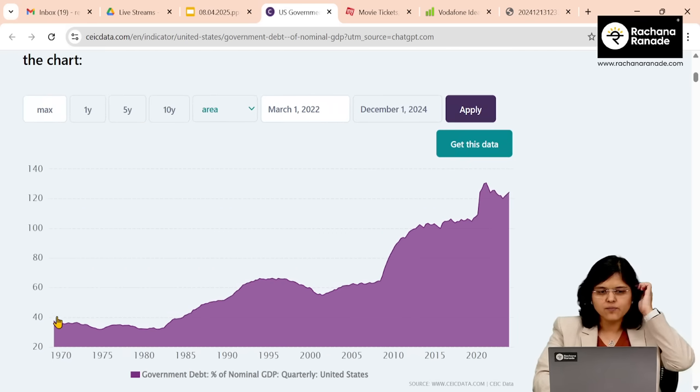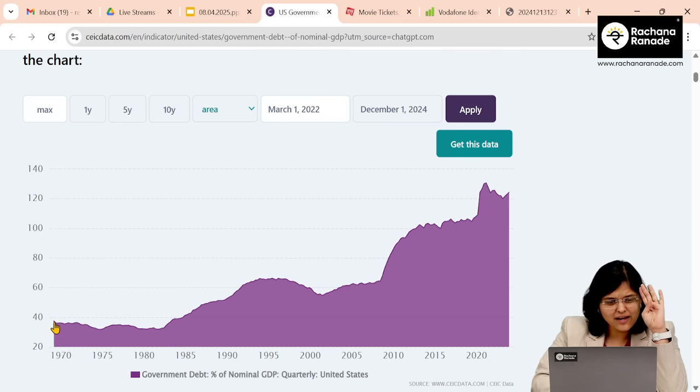Now, what can you see here? Debt to GDP at one point in time was what? 38%? Way back in the 1970s. It rose in 1995 to a shade more than 60%, maybe a shade below 65%. Then again came down. Which is the biggest and the sharpest incline here?